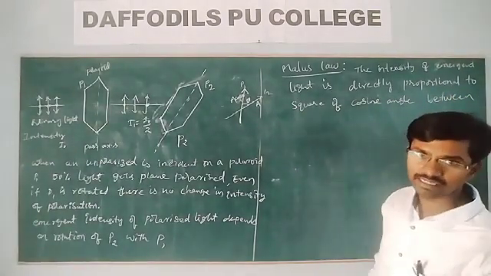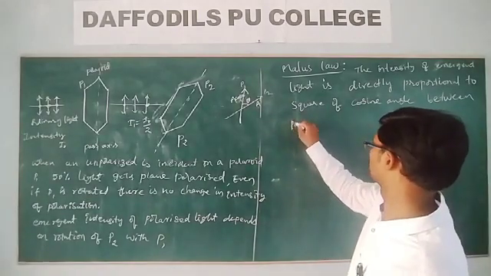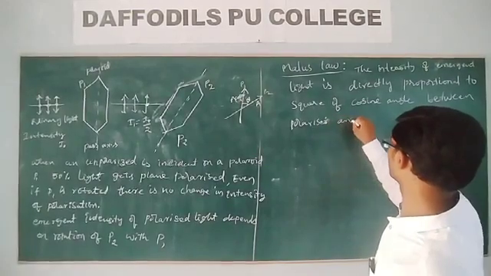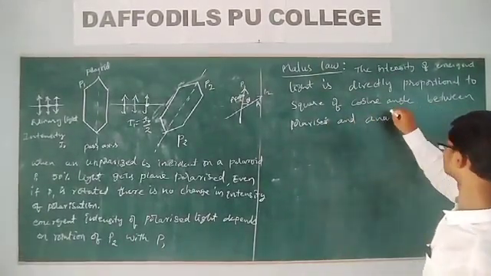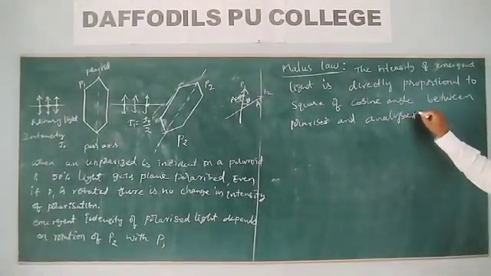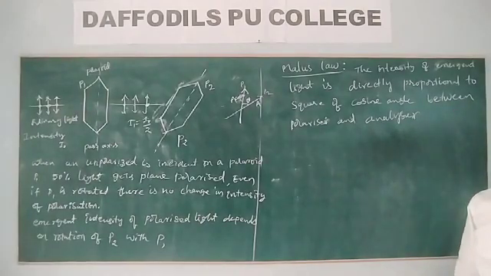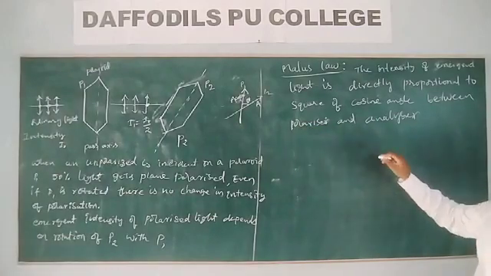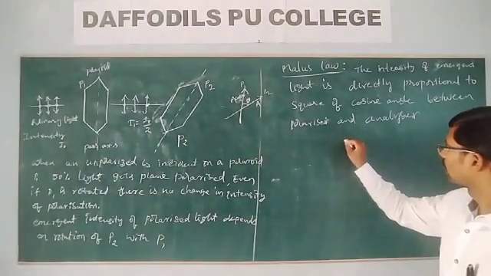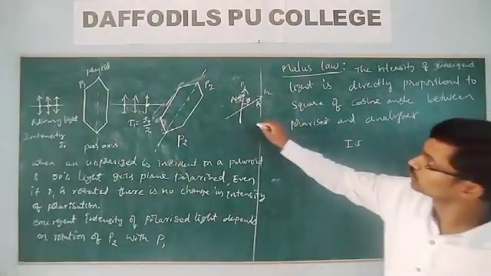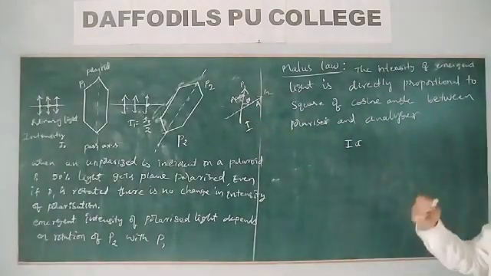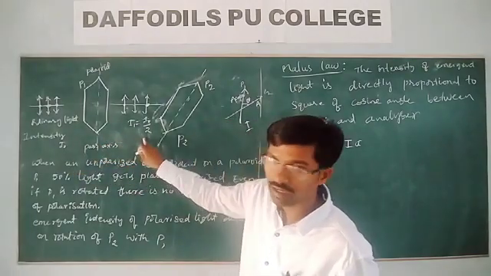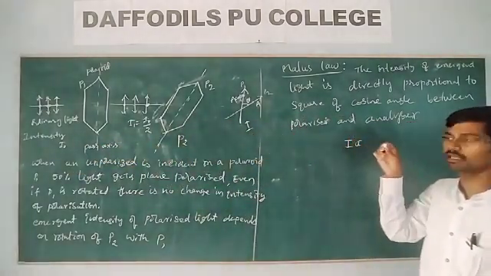Between polarizer and analyzer. So this is what we have to say: polarizer and analyzer. So what do we take? I is directly proportional to... here I naught is the intensity of light. The initial intensity of light is I naught by 2. Then what will be the intensity of the emergent light?